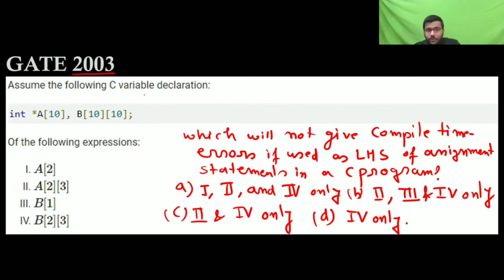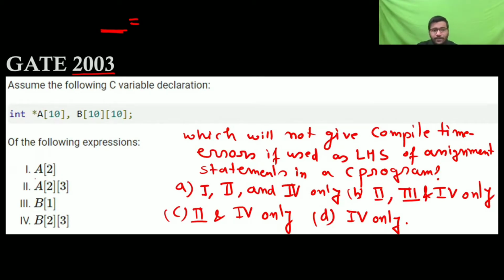Assume the following C declaration. This is an array of pointers. This is a two-dimensional array. Now they are asking which will not give a compile time error if used as the left hand side of an assignment in a C program.